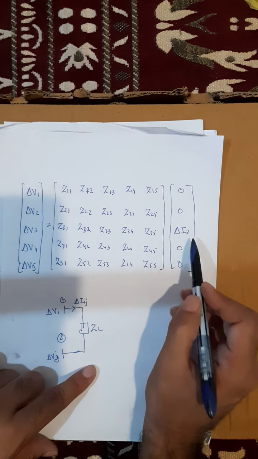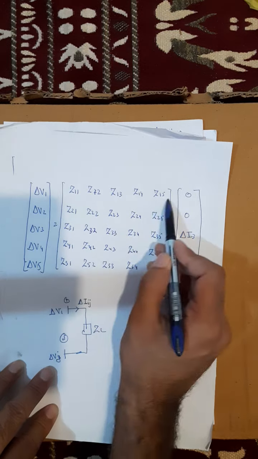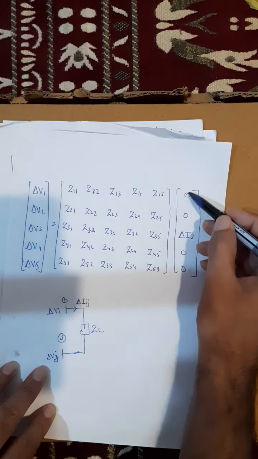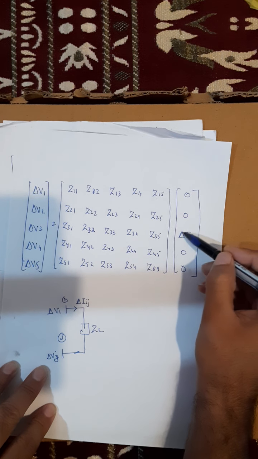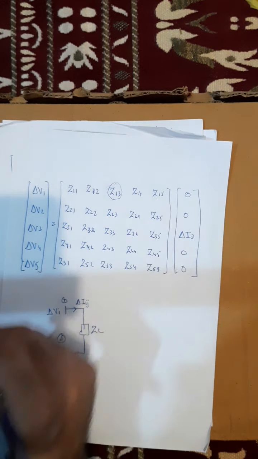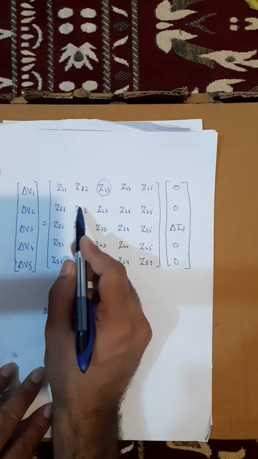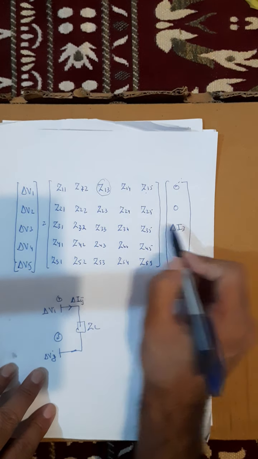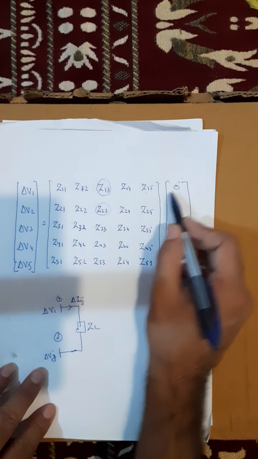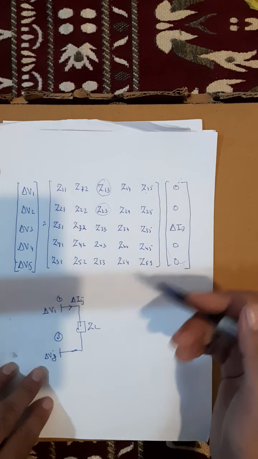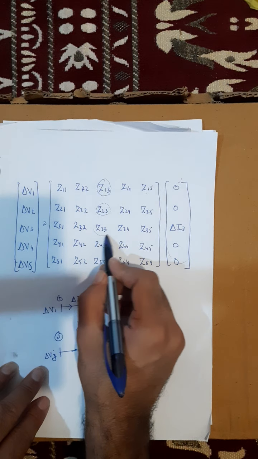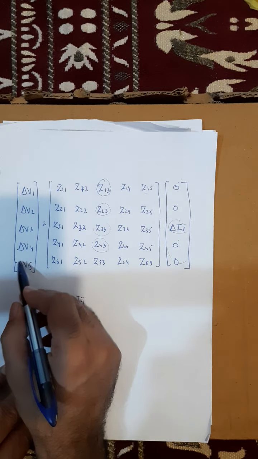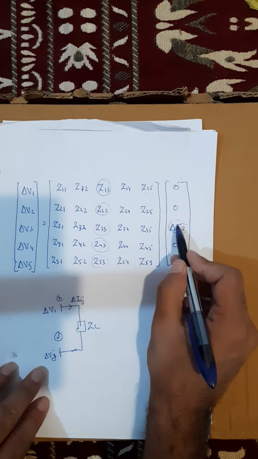0, 0. So just see, delta V1 is nothing but this row multiplied by this column. Which element of this row is getting multiplied with delta I3? Only Z13. Delta V2 is nothing but this row multiplied by this column. Which element of this row is getting multiplied by delta I3? Only Z23, because the rest get multiplied with the four zeros, which results in 0. Similarly, delta V3 is Z33 into delta I3, delta V4 is Z43 into delta I3, and delta V5 is Z53 into delta I3.